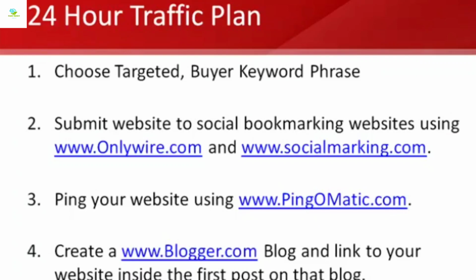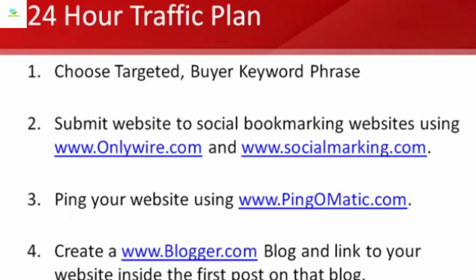So for this step, you go to blogger.com and you set up your account, and to set up your account you just use your Google account information. If you already have Google Analytics, Google AdSense, Google AdWords, Google Gmail, any kind of Google account, you already have what you need to sign up for Blogger.com. And if you don't, you can just set up your own Google account, and they will step you through the process of getting set up with Blogger.